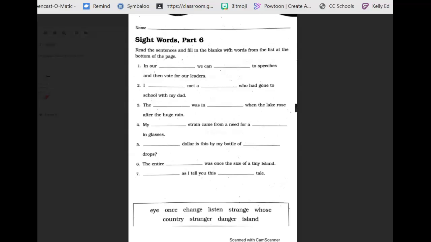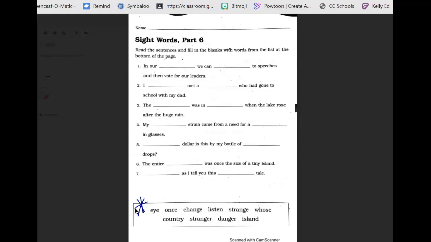All right, so let's look down here at the box. Go all the way to the bottom of your worksheet. Repeat these words after me. I, once, change, listen, strange, whose, country, stranger, danger, island.